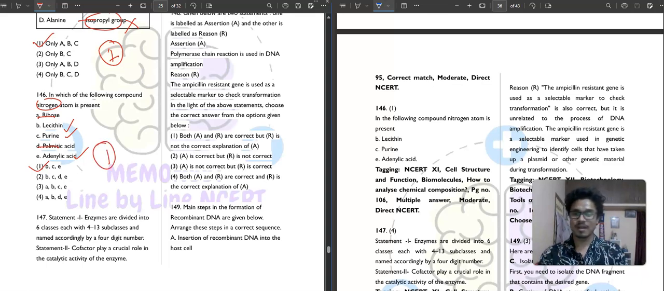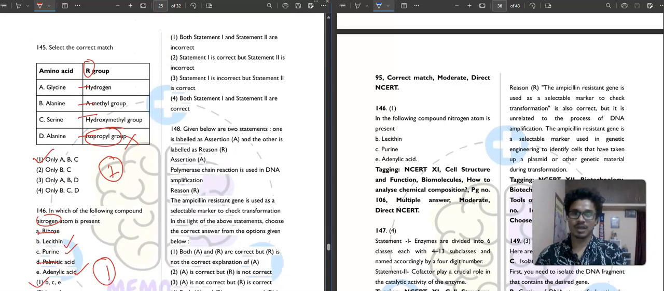Then question number 147. It is saying, statement first, enzymes are divided into 6 classes with 4 to 13 subclasses and named accordingly by a 4-digit number. Okay, this is the correct statement. Statement 2, cofactors play a crucial role in the catalytic activities of enzymes. Absolutely correct. So both statements are correct. That's why the fourth option will be your correct answer.